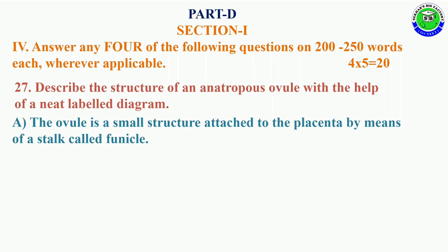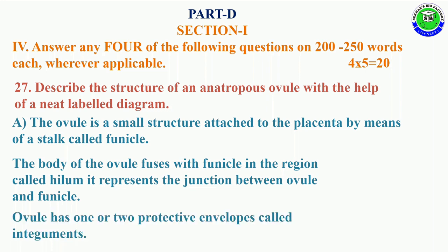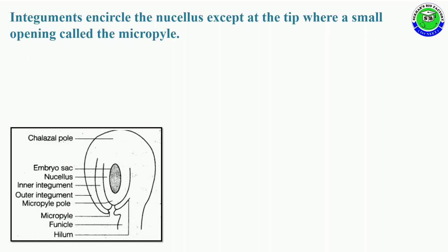The answer for this question is: the ovule is a small structure attached to the placenta with the help of a stalk called the funicle. The body of the ovule is fused with the funicle in a region called the hilum, which represents the junction between the ovule and funicle. The ovule is generally surrounded by one or two protective envelope layers called integuments. These integuments are present around the ovule body.